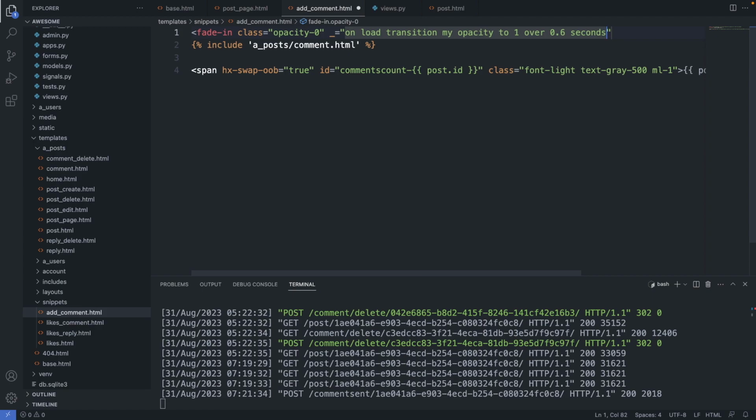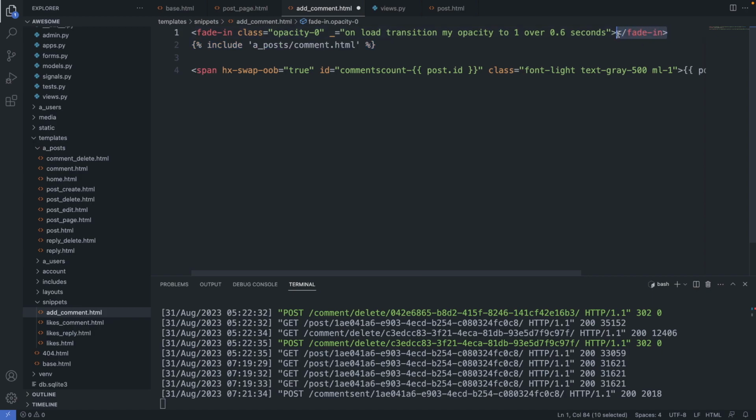So on page load, this element wants to be transitioned from opacity 0 to opacity 1 over the period of 0.6 seconds. So what is to be aware of here is that Hyperscript doesn't understand Tailwind CSS classes. So we need to use here standard CSS styles. Alright, we have to close this tag here.